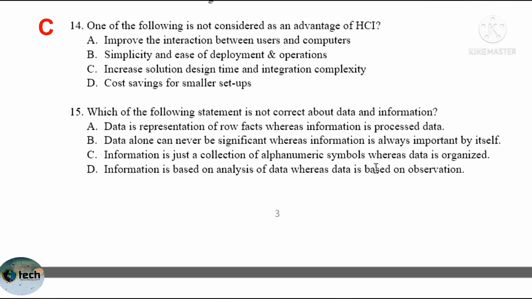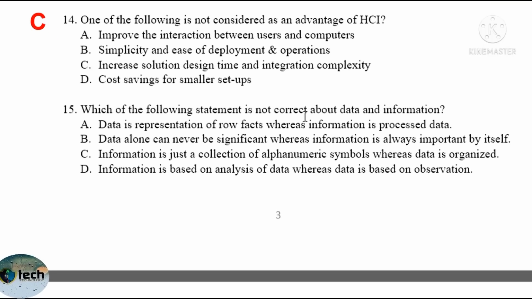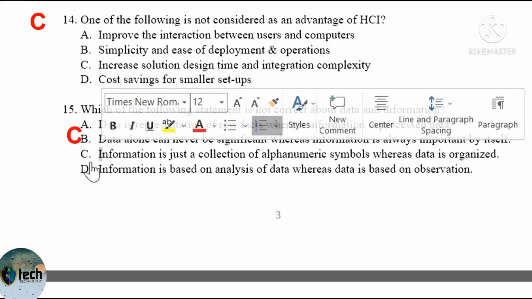So which of the following statements is not correct about data and information? A, data is a representation of raw facts, whereas information is processed data, which is correct. The next one is B, data alone can never be significant, whereas information is always important by itself, which is correct. C, information is just a collection of alphanumeric symbols, whereas data has an organized form, which is not correct, false. And the last one is correct.